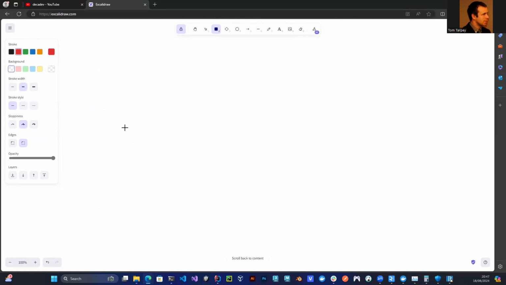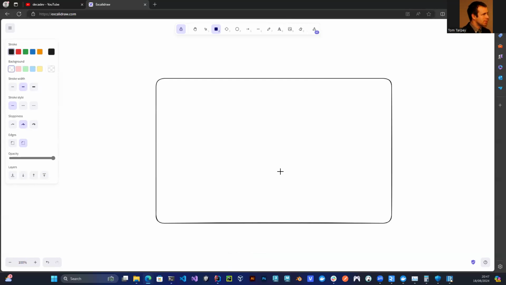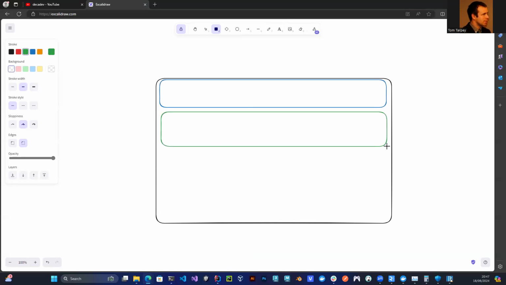Next, I want to think of the basic UI layout, right? I can just go, okay, let's draw out, here's the page, whatever. Maybe we've got the header up here in the top somewhere with to-do list or whatever you want to call it, or task manager or anything. Maybe we've got another section underneath here with our little form or our way of interacting or adding a task and stuff. Then maybe here we've got our list of tasks. So this would be a basic layout.